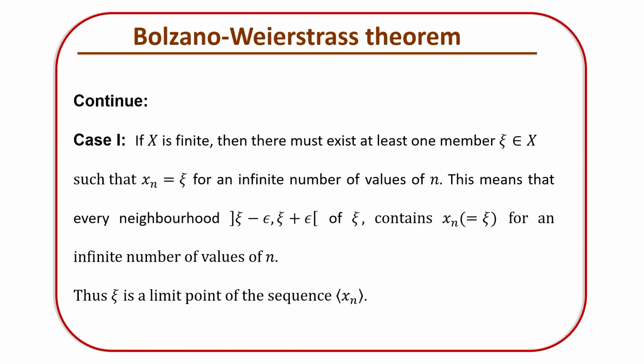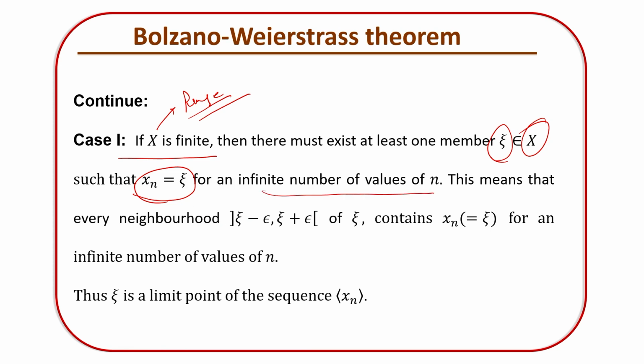Now consider the range set X. If capital X is finite, then there must exist at least one member, let us say epsilon, of this range set X, such that Xn equals that element for an infinite number of values of n, because every element of the range set is an element of that sequence.